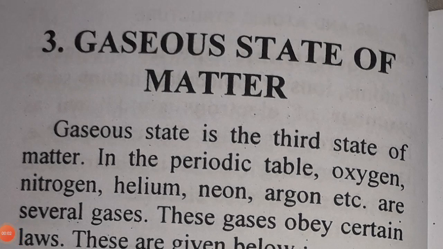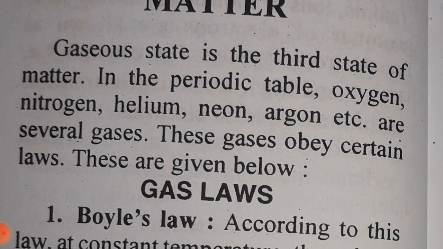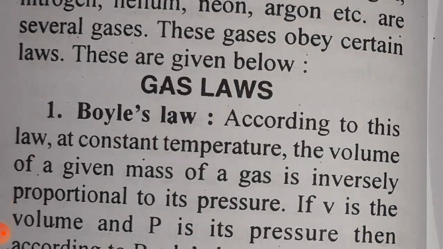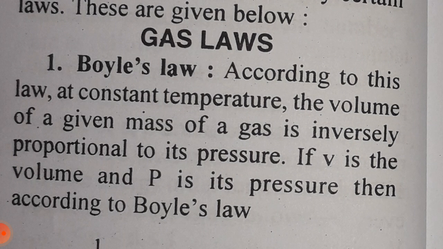Chapter 3, Gaseous States of Matter. Gaseous state is the third state of matter in the periodic table. Oxygen, nitrogen, helium, neon, argon, etc. are several gases. These gases obey certain laws. These are given below. Gas law 1.